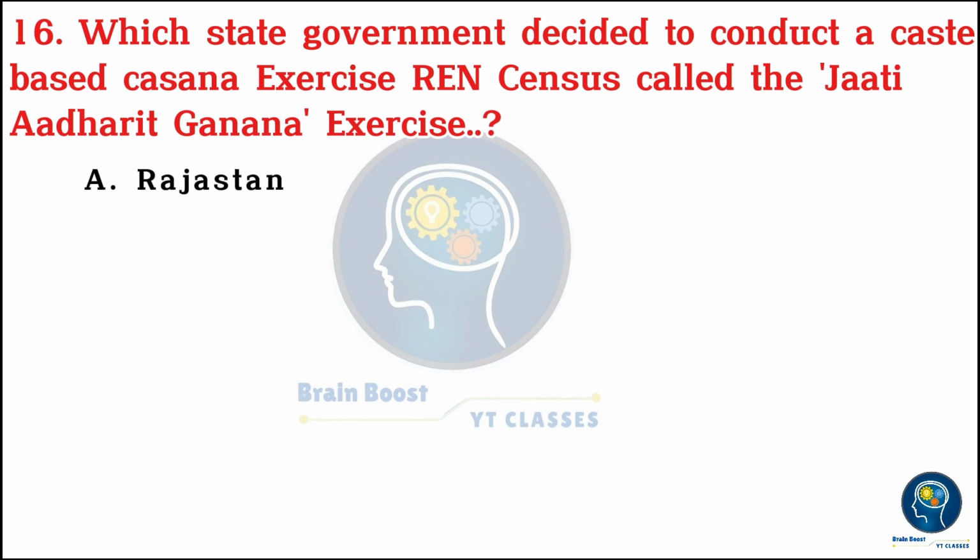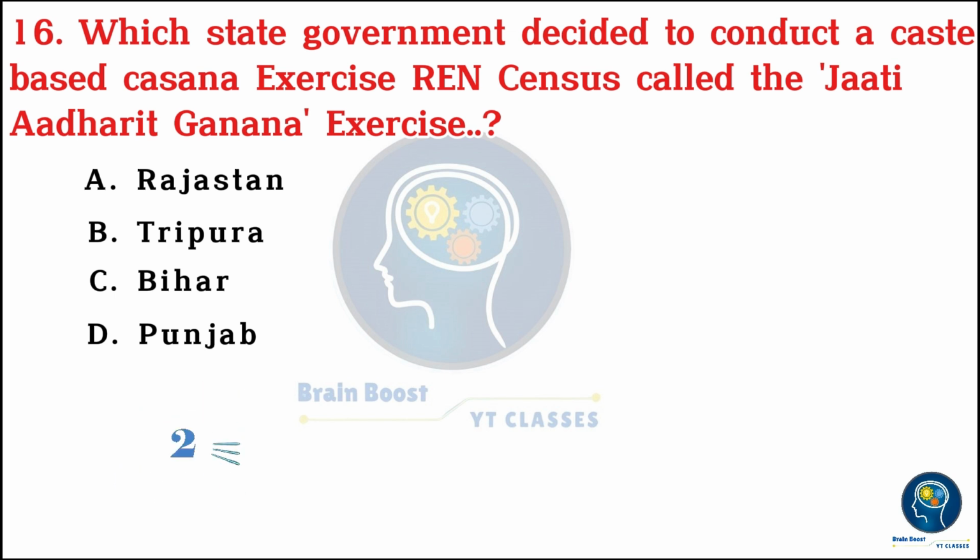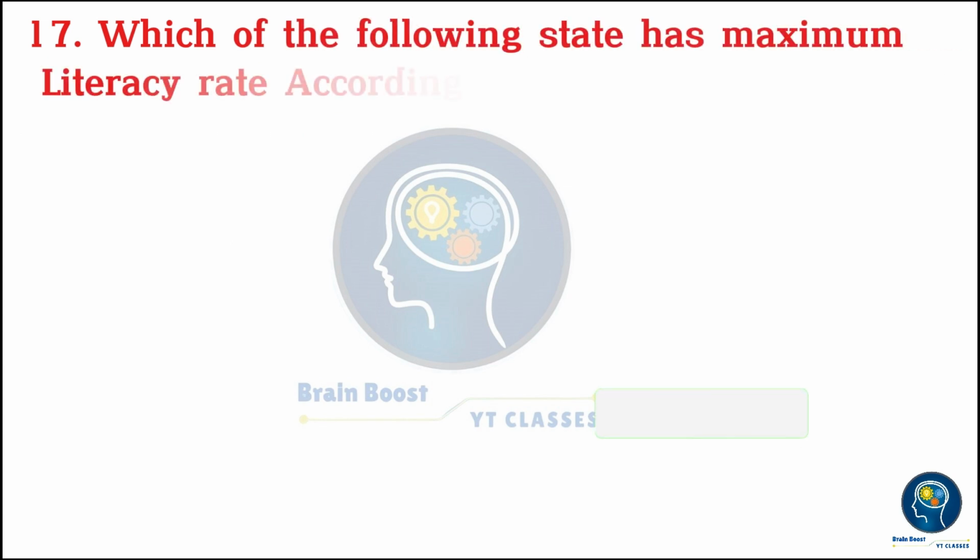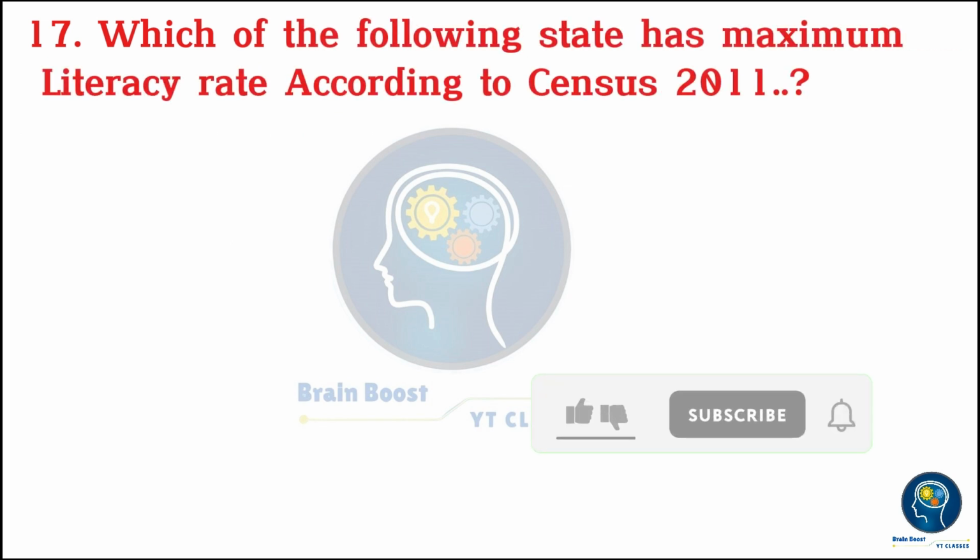Which state government decided to conduct a caste-based census exercise called the Jati Adhari Ganana? A. Rajasthan. B. Tripura. C. Bihar. D. Punjab. 3, 2, 1, 0. C. Bihar.